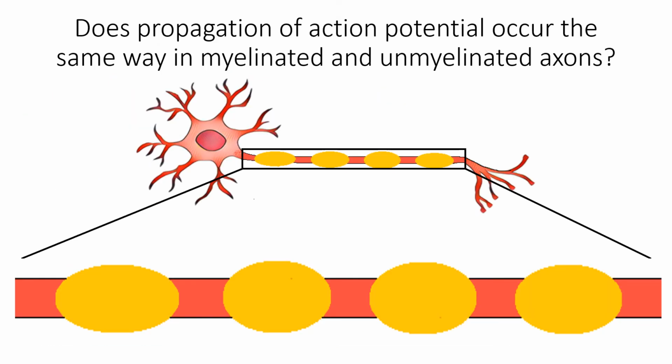Does propagation of action potential occur the same way in myelinated and unmyelinated axons? The answer is no. What has been described on previous slide occurs in unmyelinated axons. However, when myelination is present, the action potential propagates differently.